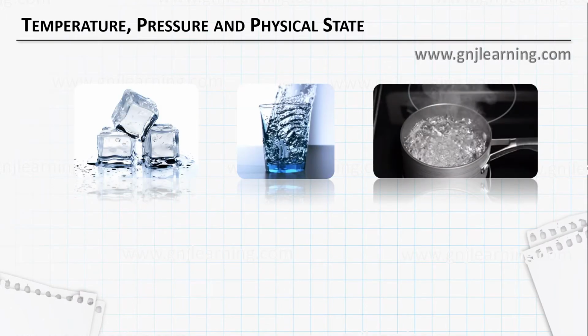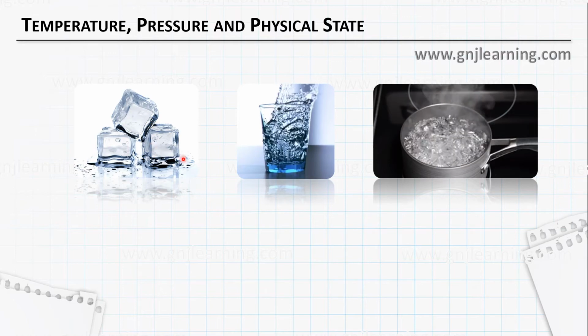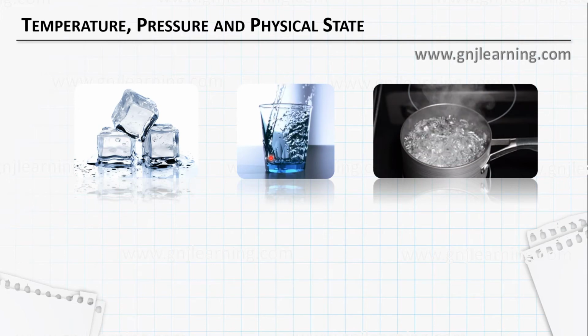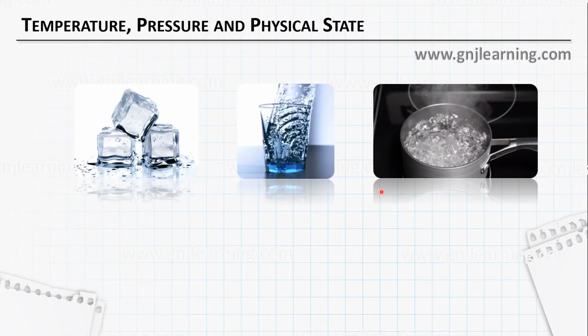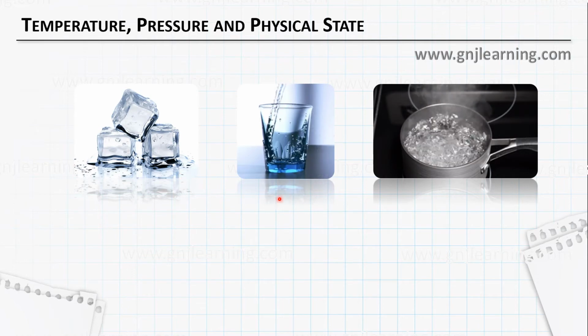So you can see three physical states of water here. First one is the ice, on the left of your screen. In the middle you can see its liquid form, that is water, the liquid form of H2O, and on the right side you can see water boiling and escaping as water vapor to the environment. So we have three physical states. From this figure itself you can identify which physical state has the higher temperature.